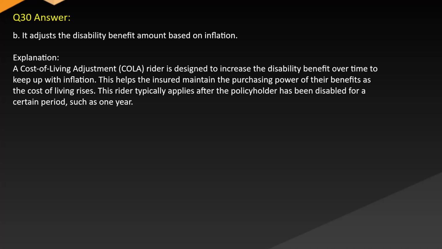Answer B. It adjusts the disability benefit amount based on inflation. Explanation: A cost of living adjustment rider is designed to increase the disability benefit over time to keep up with inflation. This helps the insured maintain the purchasing power of their benefits as the cost of living rises. This rider typically applies after the policyholder has been disabled for a certain period, such as 1 year.